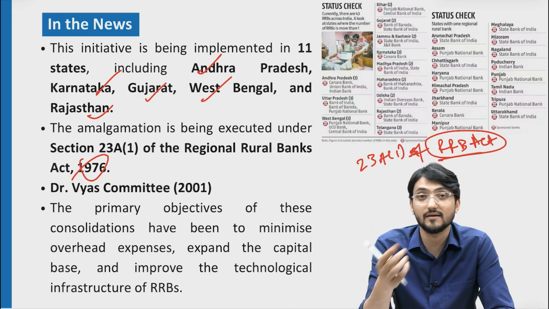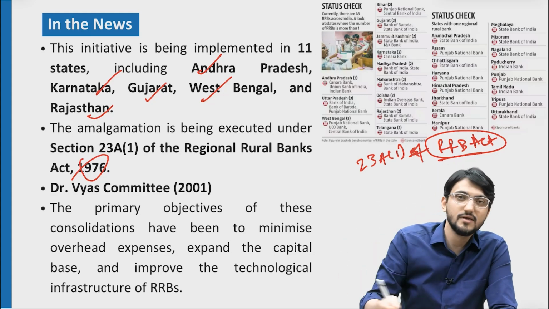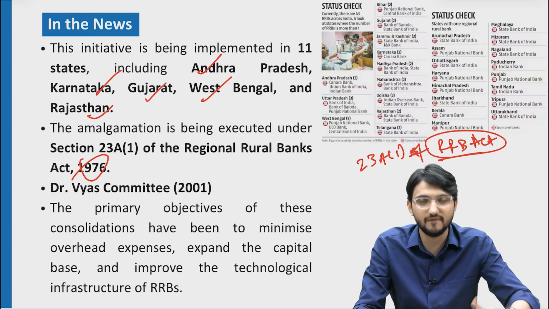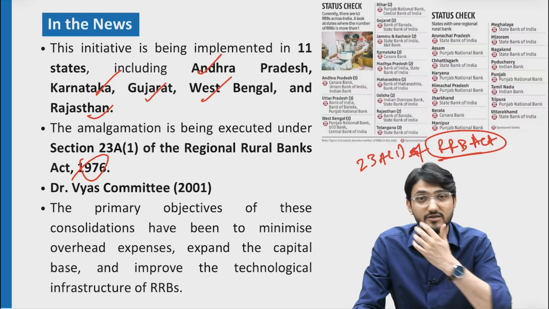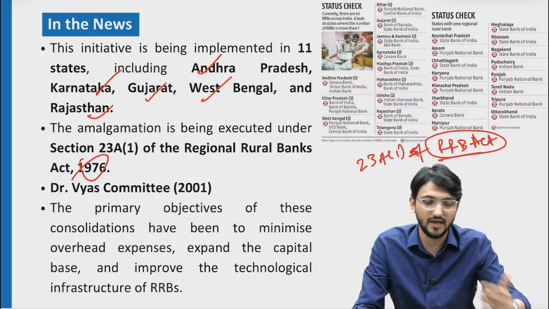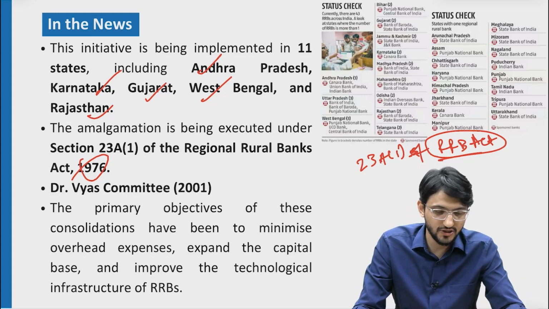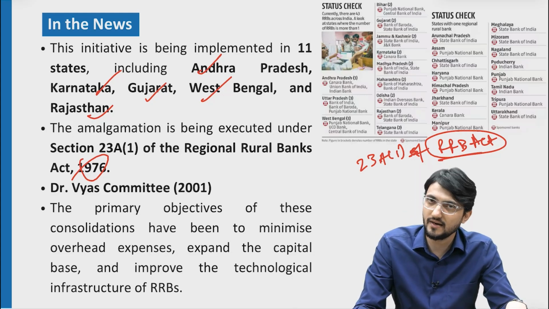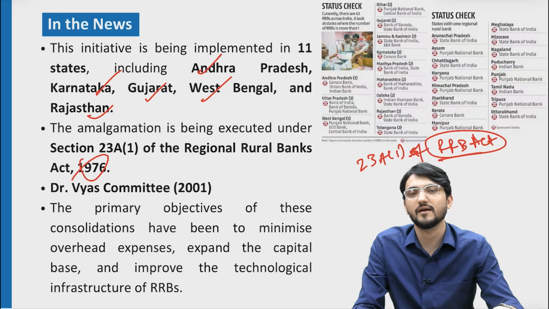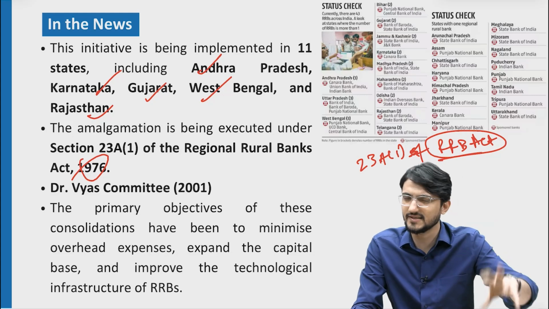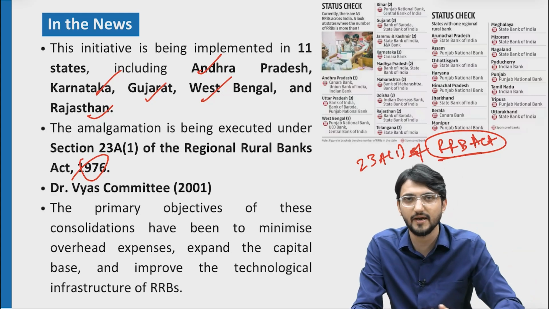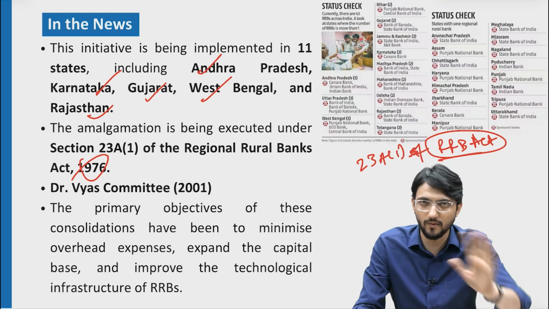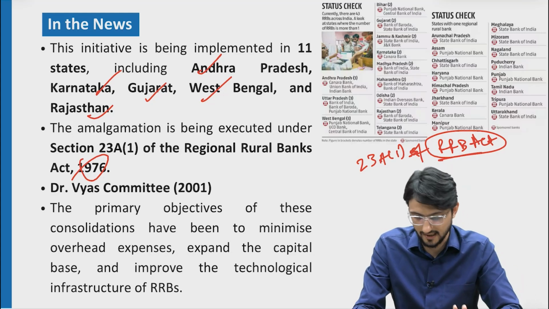But there was an act, and overall, these banks are regulated by none other than the RBI, with supervisory work done by NABARD. So these two, RBI and NABARD, don't get confused: supervised by NABARD and regulated by RBI. Under the Banking Regulation Act and the RBI Act, different acts are there. In different acts, different provisions apply, and they are regulated in different ways. But remember, overall, the RBI is the regulator of RRBs.